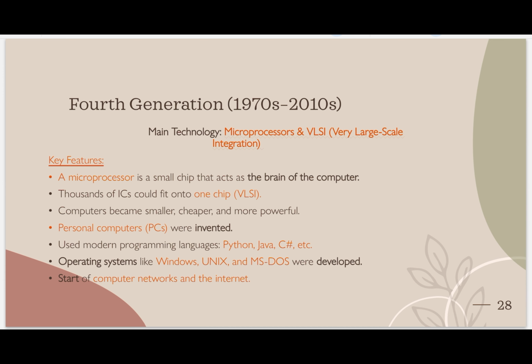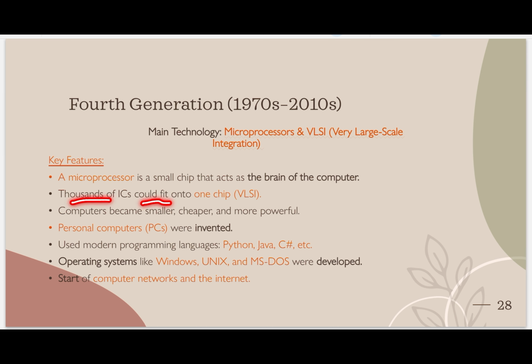Main technology. What was the main technology? Microprocessors and VLSI. What is the full form of VLSI? Very large scale integration. A microprocessor is a small chip that acts as the brain of the computer. Microprocessors are called the brain of a computer.